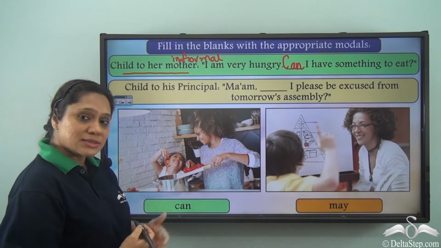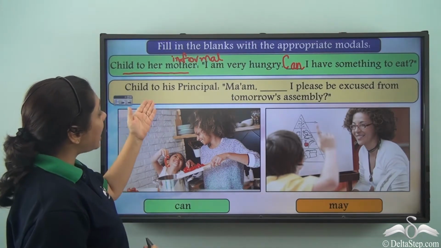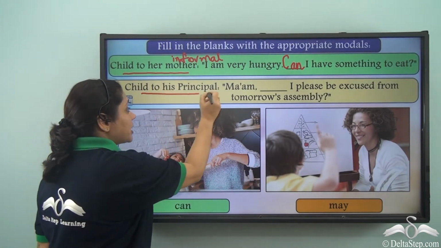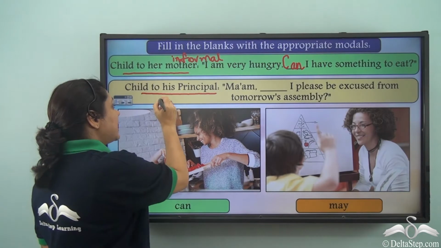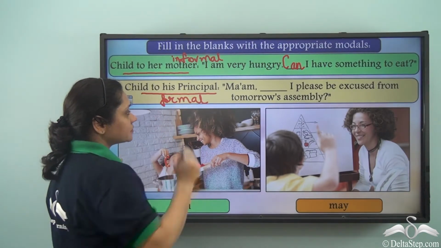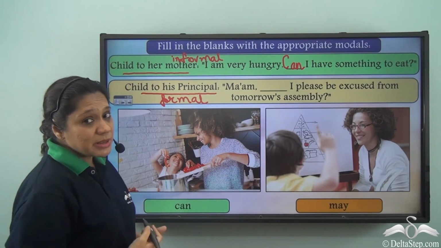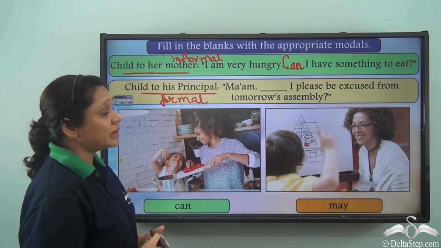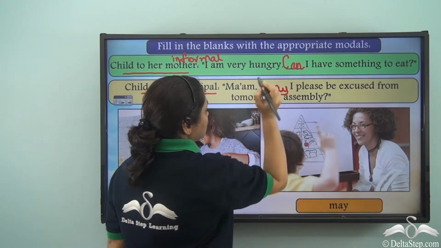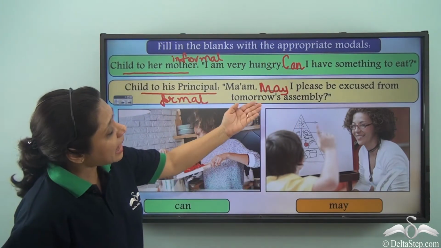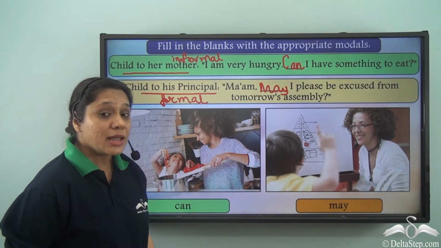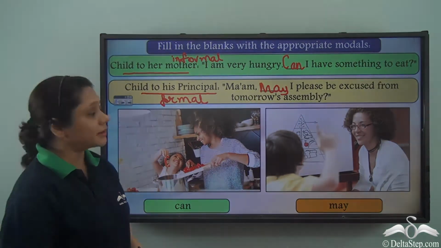Let us read the second sentence. Child to his principal. Now when a child is talking to his principal, this is a formal situation. And in formal situations, we usually use may. So, ma'am, may I please be excused from tomorrow's assembly is the correct answer here.